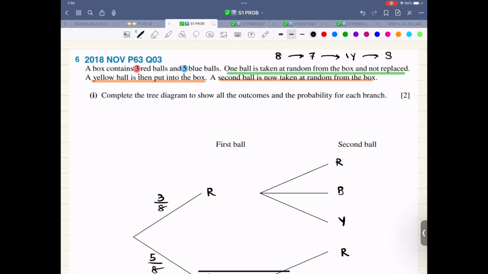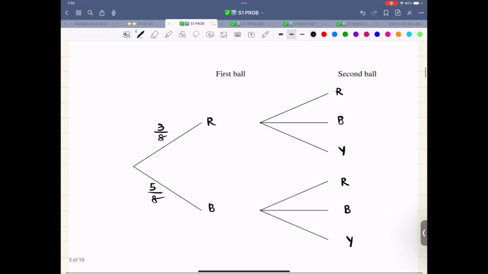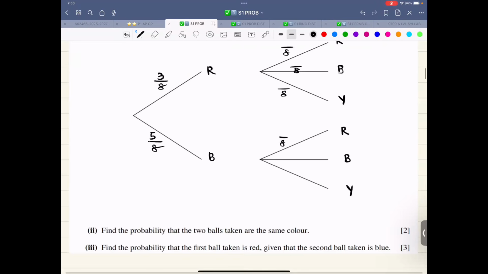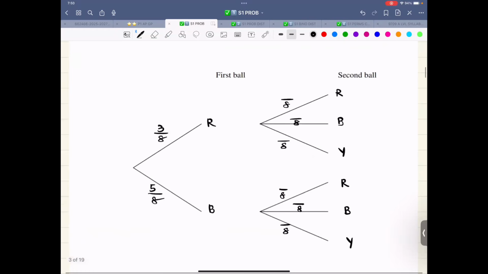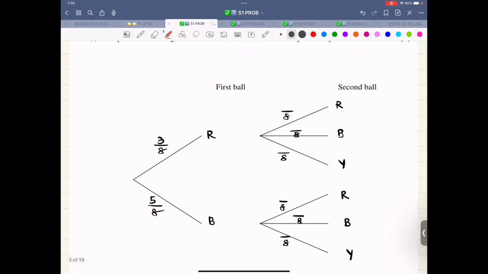Therefore, the denominator is 8 all along. If I focus on the color red, red to red, the 3 will be reduced to 2. Similarly, blue to blue, the 5 will become 4.